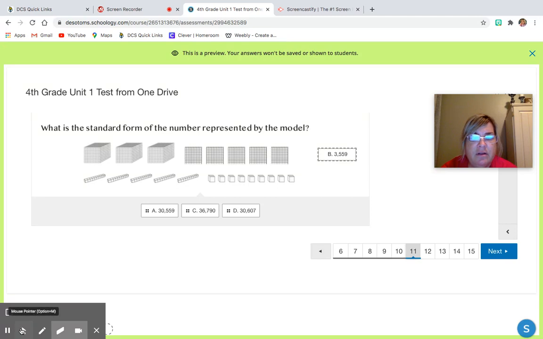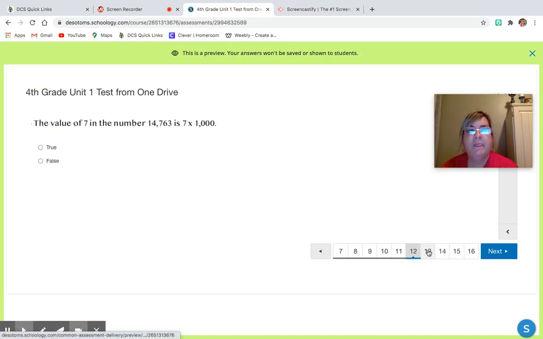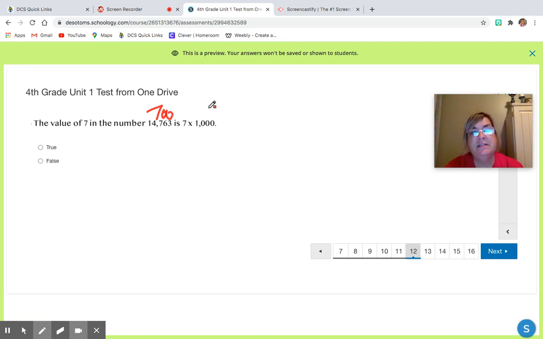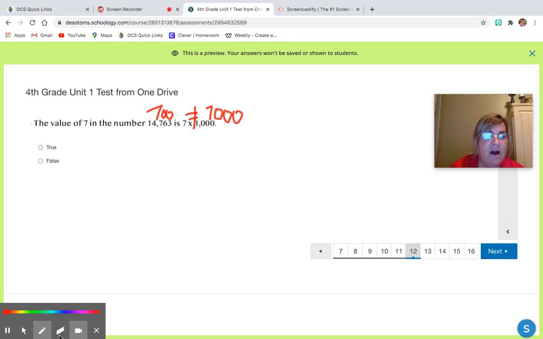Moving on to question 12. What is the value of the 7 in the number 14,763? Oh, no, excuse me, is the value of this. So this 7 is in the hundreds place. So its value is actually 700. What is 7 times 1,000? It's 7,000. Are these equal? And the answer is no, they're not. So this would be false.